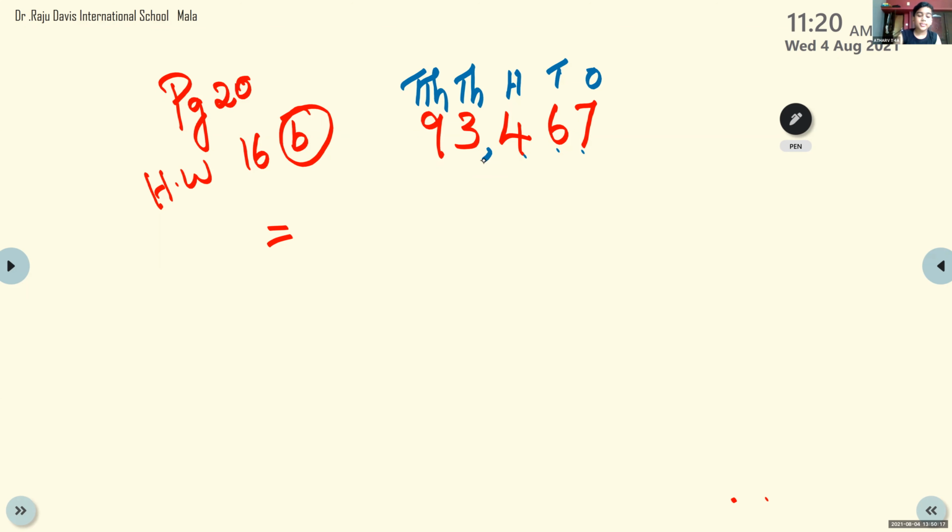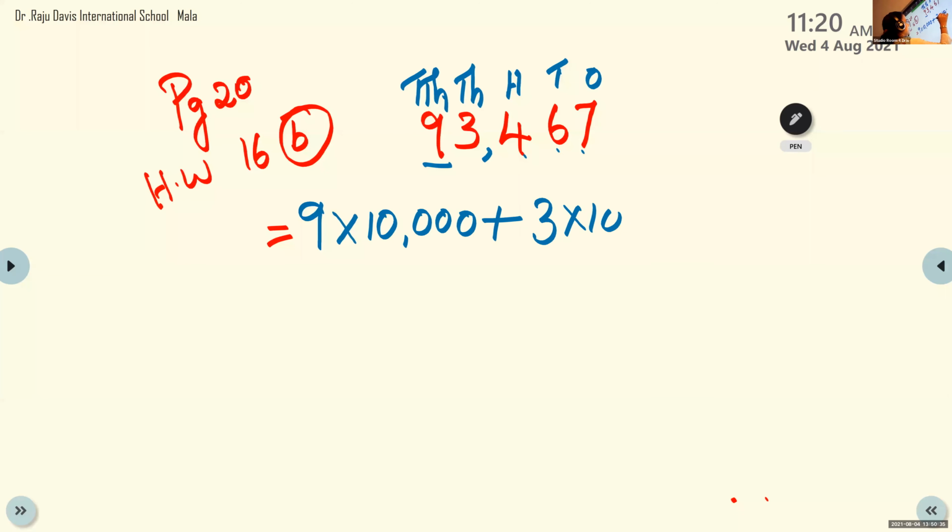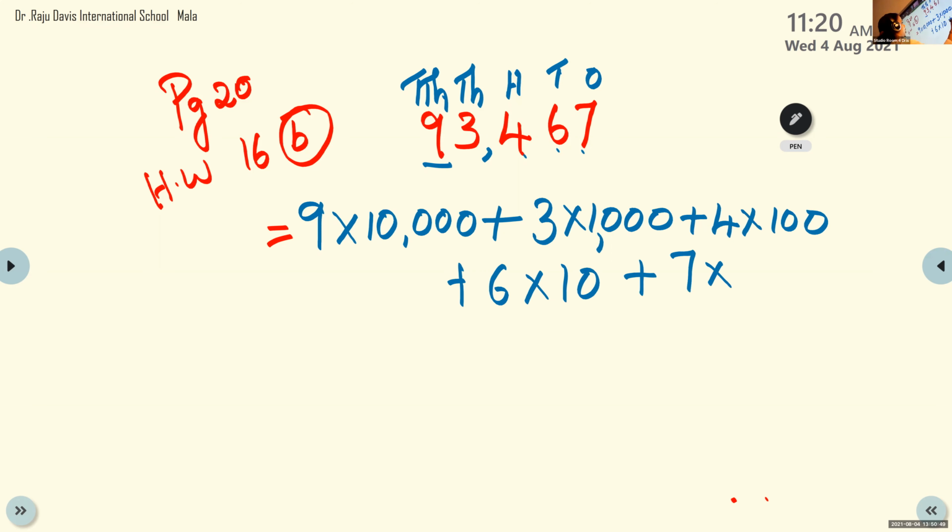Now, Vaishnav, can you tell me the expanded form? 9 into, look here, 9 in which place? 9 into 10,000. Very good. 9 into 10,000 plus 3 into 1000, plus 4 into 100, plus 6 into 10, plus 7 into 1.